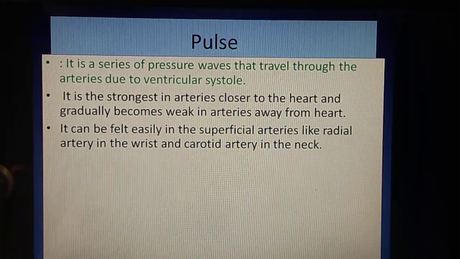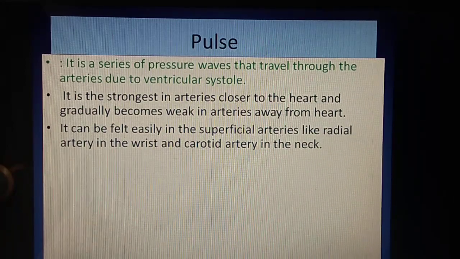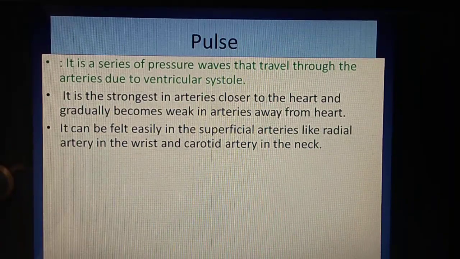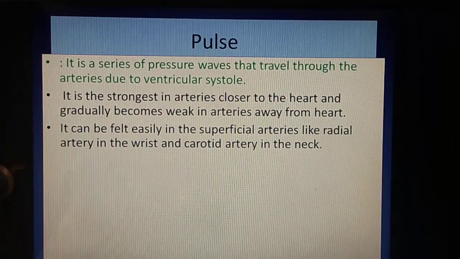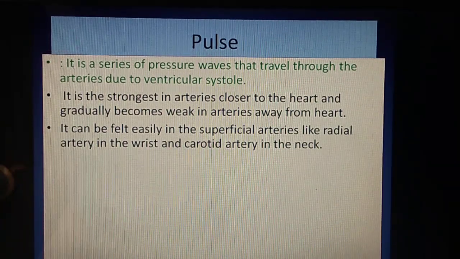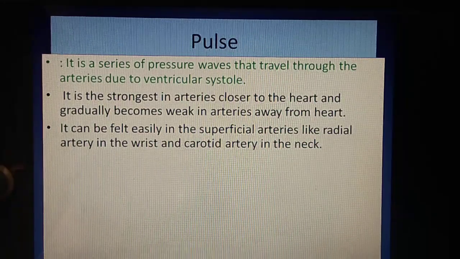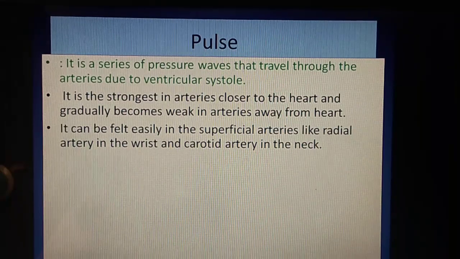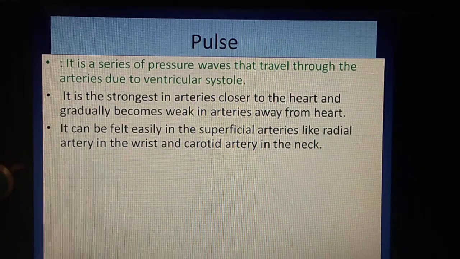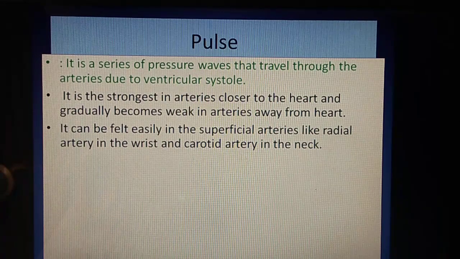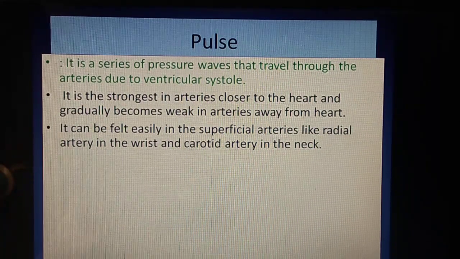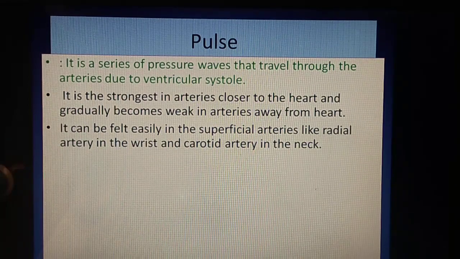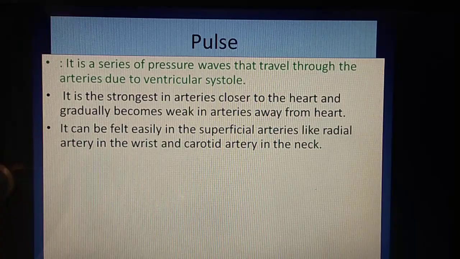As we have discussed, arteries are deeply situated inside the body, but some arteries come towards the surface, like the radial artery at the region of the wrist, which is generally used to take the pulse. Here you can feel your pulse on the radial artery. Besides the radial artery at the wrist, the carotid artery in the neck is also helpful to take the pulse.